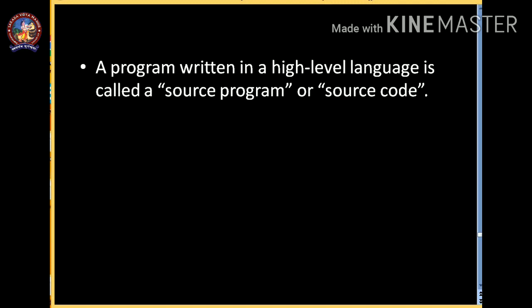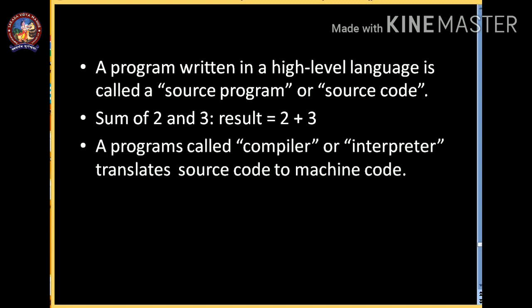The code written in high-level languages is called the source program or the source code. Any program you write in a high-level language is called a source program or source code. Take the same example, the sum of 2 and 3. Here we write: result equals 2 plus 3. The first programming language you are going to learn is QBasic. In QBasic you write the instructions this way. As you know, a computer cannot understand any language other than machine language. So here we need two programs, a compiler and an interpreter, to translate the source code into machine code.